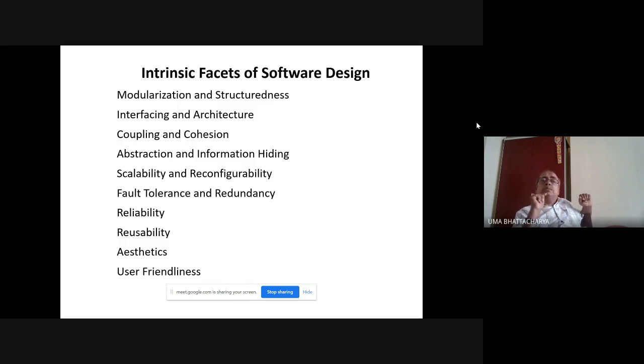And coupling is, we have a student module, we have a teacher module. So how they are interrelated, how they are coupled together. So coupling is intermodular property. Cohesion is intramodular property.